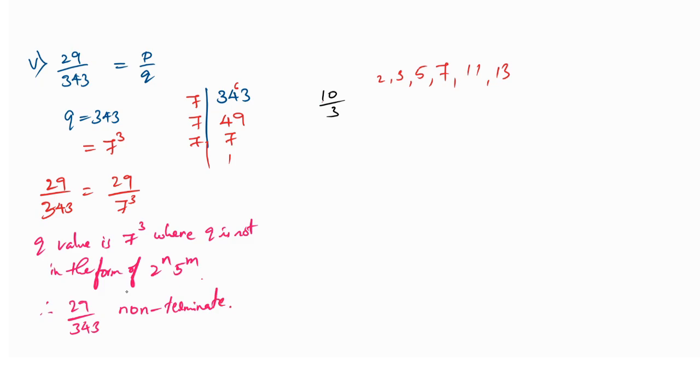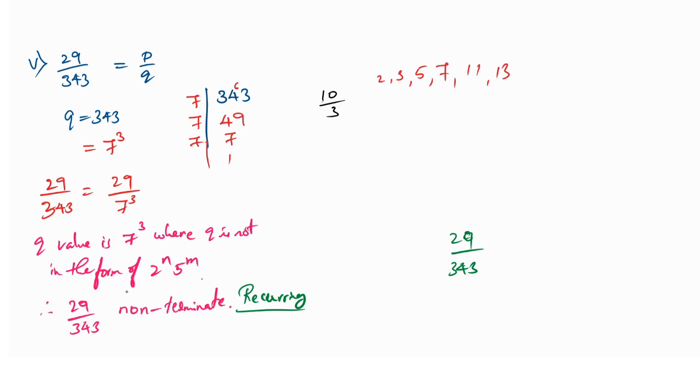If it is non-terminating, one more important thing, what it will be? If it is non-terminating, one more thing we can write in front of this. What we can write down? Will you say that? 1 mark question. We will see who will answer this. Non-terminating, and one more thing we can, yes, very good, recurring. Sakshi with the quick answer. It is recurring, means it will repeat, because it is a rational number. We already know 29 divided by 343 is a rational number. So obviously we know that it will recur only.